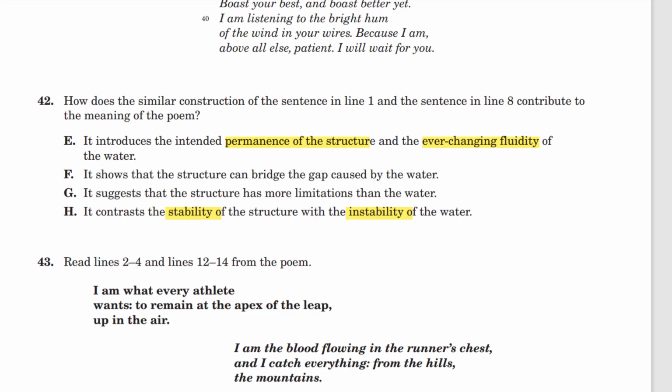The other key difference here is E says it introduces. These are the first lines of text for each stanza. They are introducing the bridge and the water. H, contrasting. There is a contrast between the bridge and the water later, but not in these lines. So I don't think contrasting is the right relationship here between these two lines. Introducing is what the lines are doing. So E is the better answer than H. E is correct for 42.